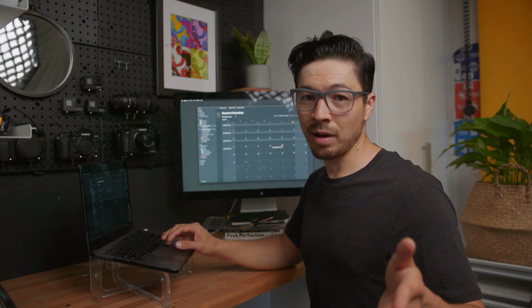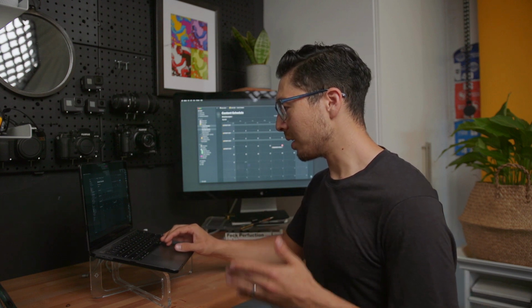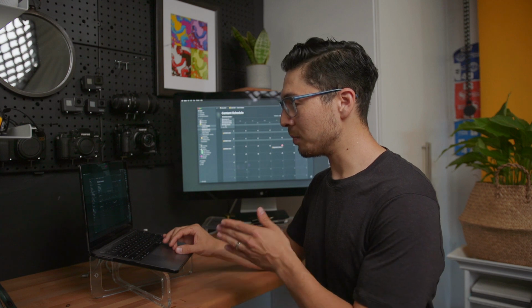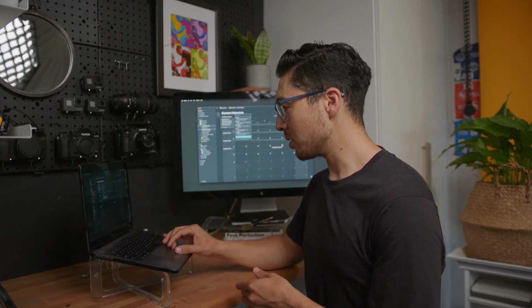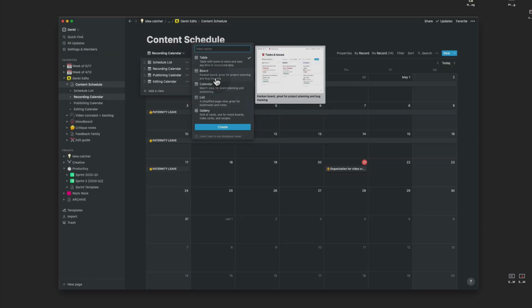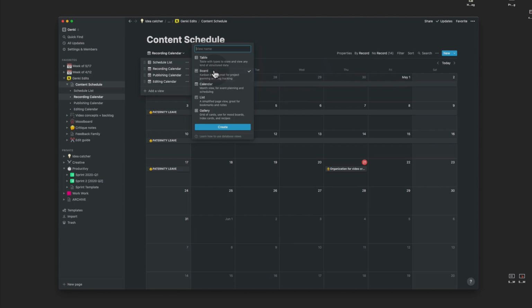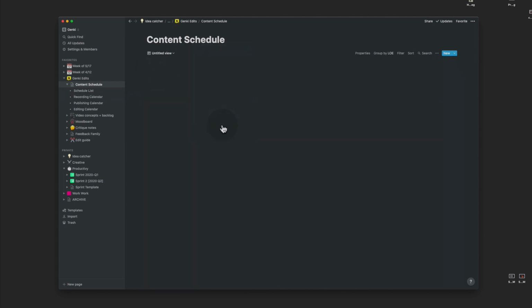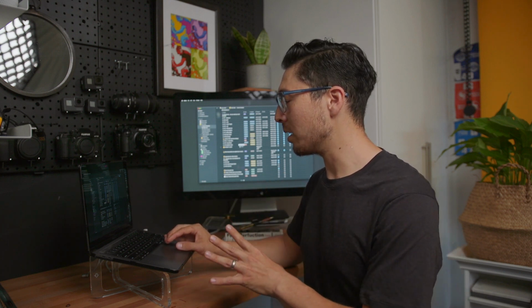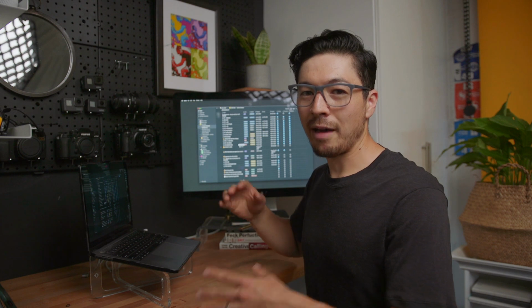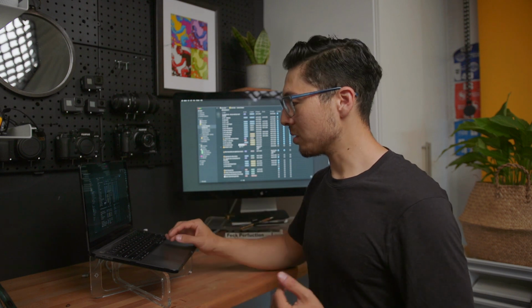And if you're into Kanban and you like those card views, you can add that, or you can add any kind of view that's built on any particular property that you put in that table. If we wanted to create something like a board or a gallery view, which I'll show you in just a second, you can easily click on that. And then you have a Kanban board and you can sort things based on that. You can have all these different views. Pick the one that works for you, but being able to have all that data in one place and represented in different ways is super helpful.